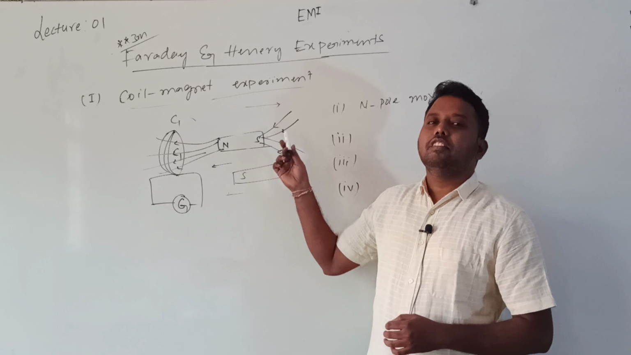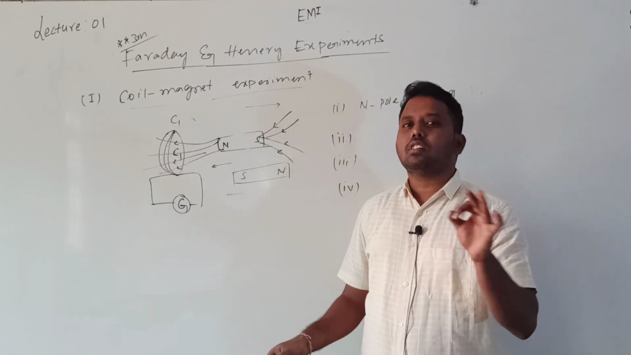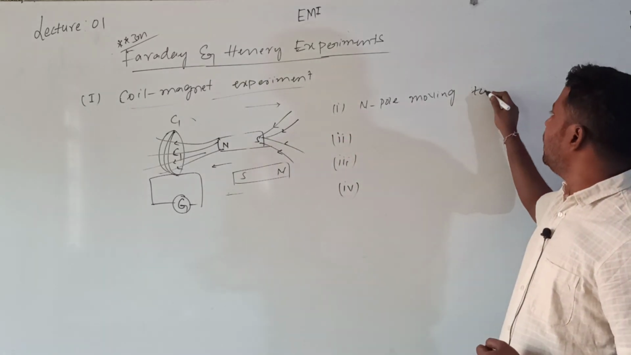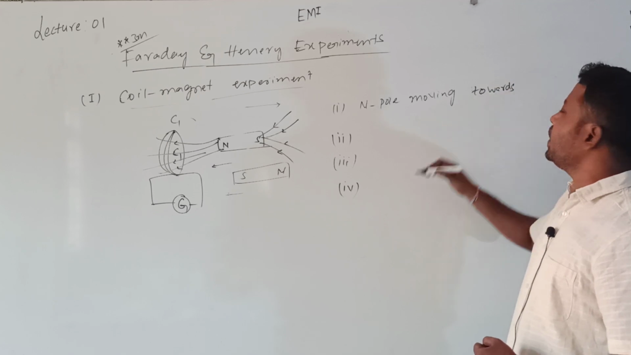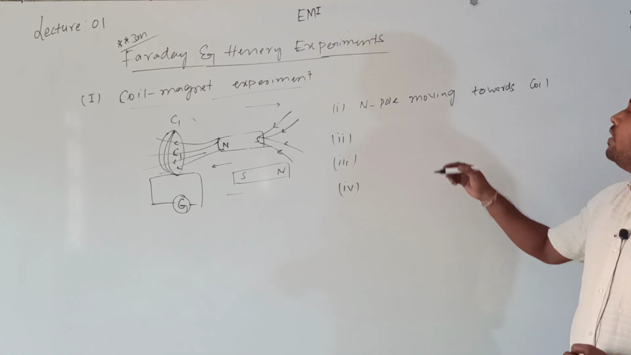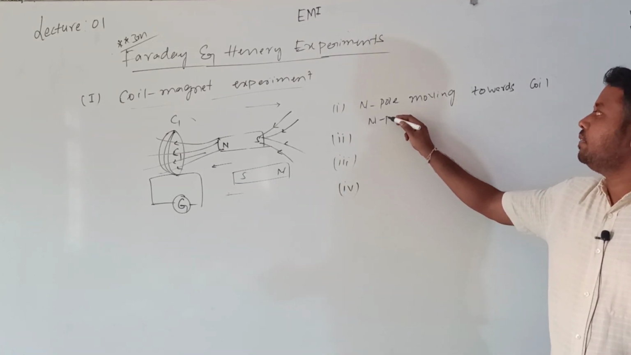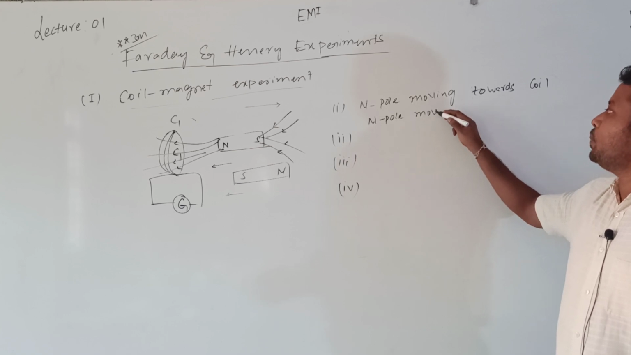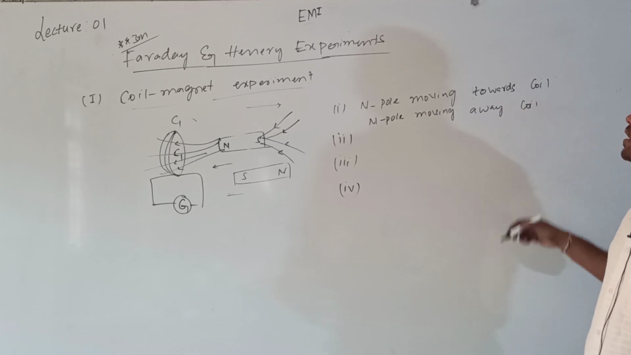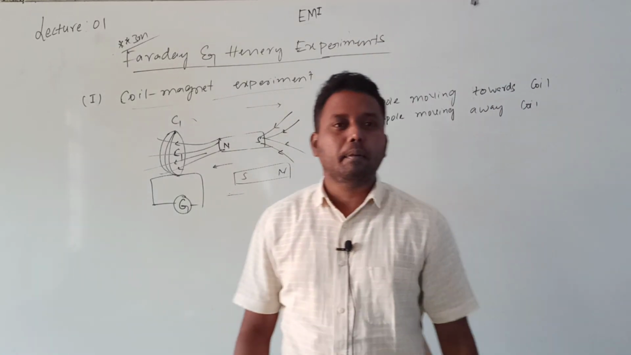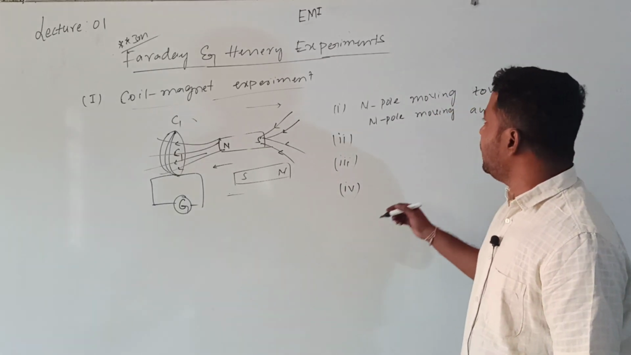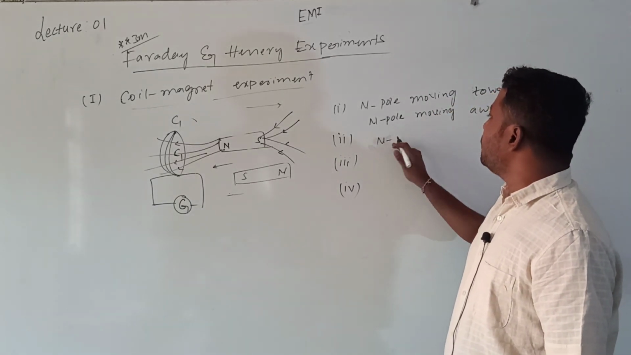What they observe is that whenever the north pole of the magnet is moving towards the coil, they observe a deflection in the galvanometer. I am writing the highlight points here: moving towards the coil, they observe a deflection in the galvanometer. Whenever the north pole of the bar magnet is moving away from the coil, they also observe a deflection in the galvanometer, but opposite in direction. First point over now.